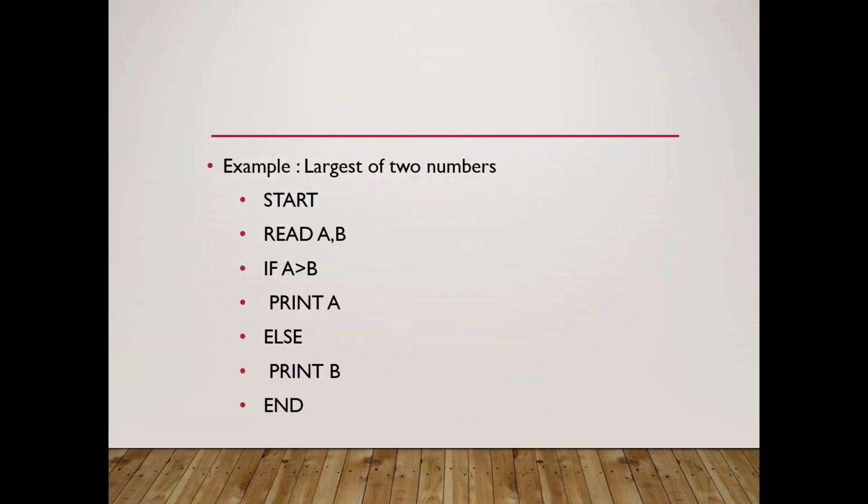Now let's see the example for the pseudocode. Let's take the example of the largest of two numbers. These are the steps, this is the process used to define the pseudocode. Here we didn't use any programming syntax or logic. We only use simple English language to understand the steps better. Here start defines the start of the process, then reading inputs, and based on the condition, what's the output. This is the process we use to define the pseudocode.